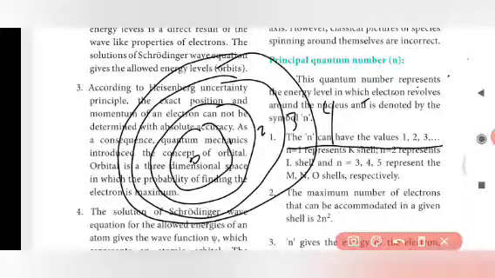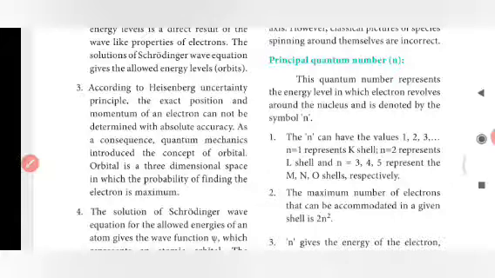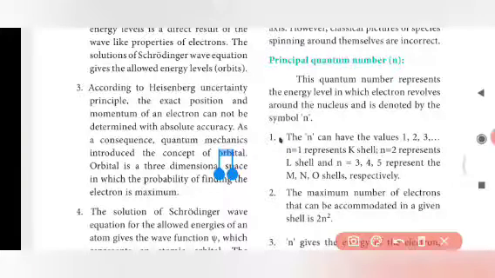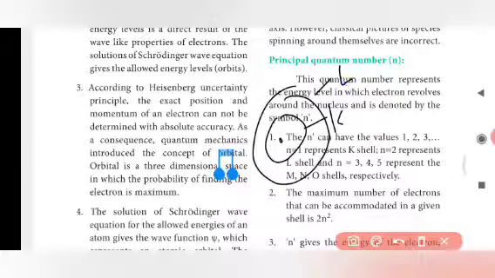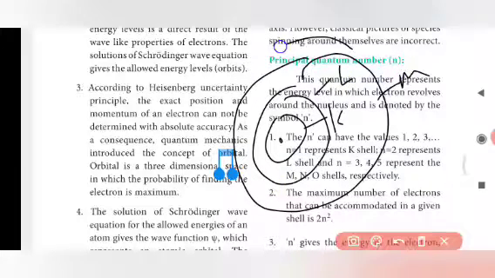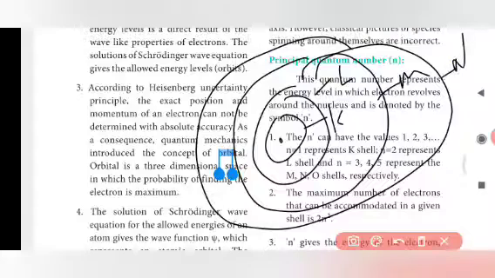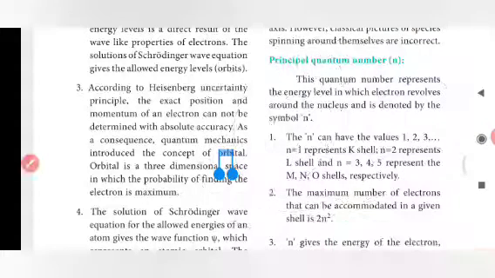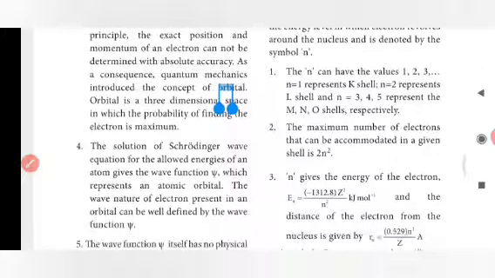n equal to 1 represents the K shell, n equal to 2 represents the L shell, and the third and fourth represent the M and N shells. This is the K shell, this is the L shell, this is the M shell, this is the N shell. The maximum number of electrons that can be accommodated in a given shell is given by the 2n squared formula.